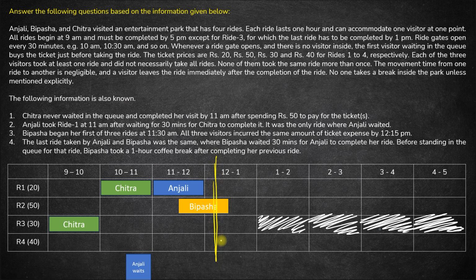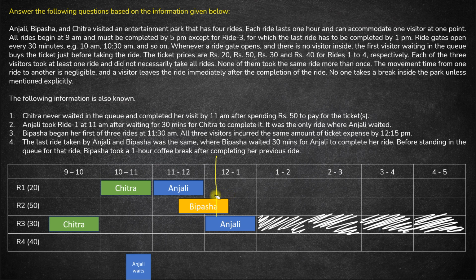So Anjali also has to spend 50 rupees till 12:15, since all of them spend the same amount of rupees. So Anjali till 12 has already spent 20 rupees. That means she has to spend another 30 rupees. That means she will take another ride, ride 3, at 12. She does not wait any further, right? Ride 1 was the only ride where Anjali waited. That's given, right? So for the next ride, Anjali will not wait, and Anjali will start at 12 itself as soon as she gets free from the first ride. So ride 3 will be taken by Anjali starting from 12.